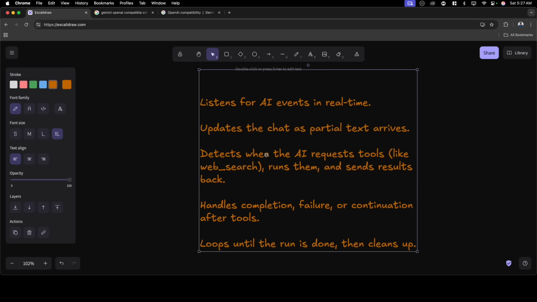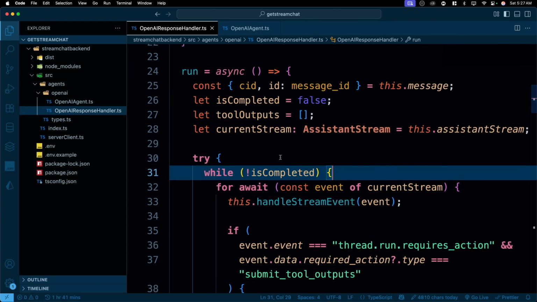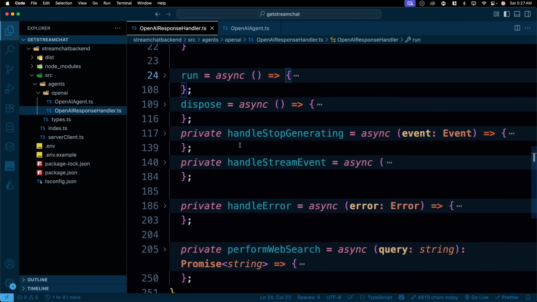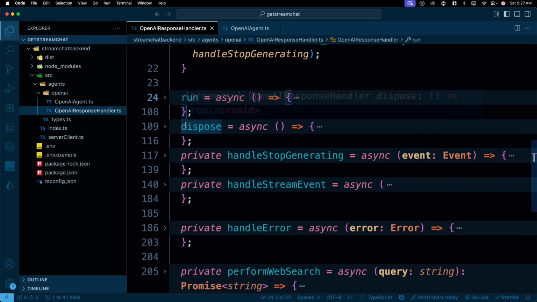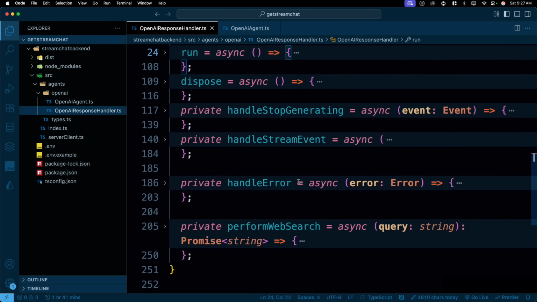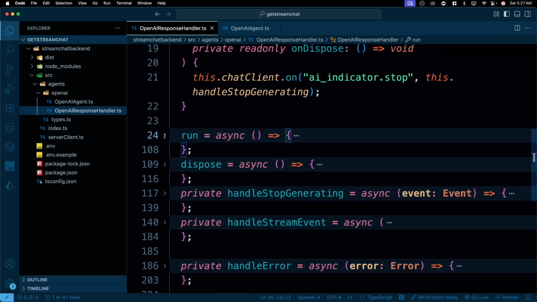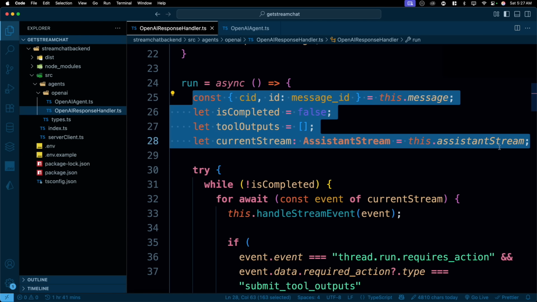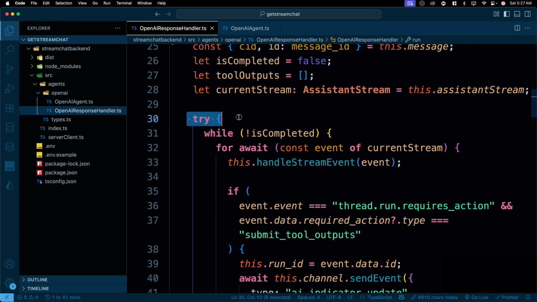And again, this looks like a lot of code, and it is. So let me just walk you through what's happening in this one. Notice here, if I just shrink the run, we have already prepared a lot. So dispose and handle stop generation, and this was the preparation. This was the main part. Once I go into the run, these are just the collection of the data. That's it. Then we simply launch a try catch loop, and we keep continuously doing the things that we really want to do. All right, so that's the basic part of it.